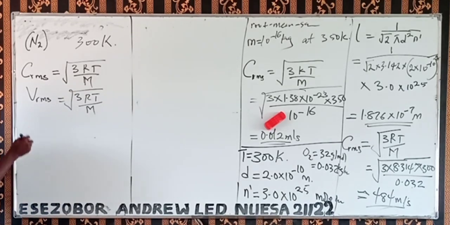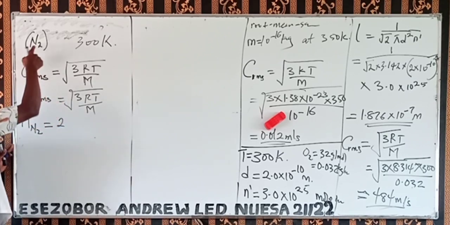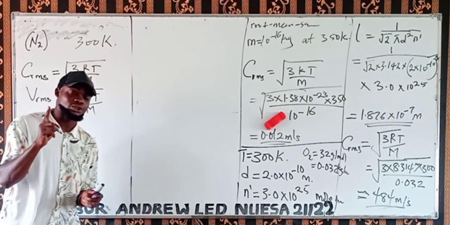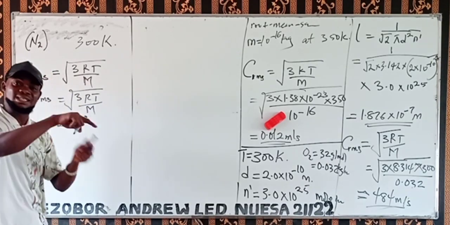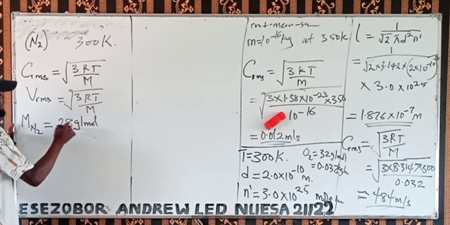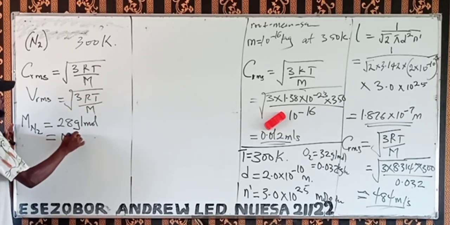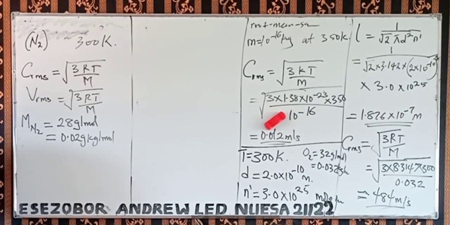So the next thing we'll do: we already know the mass of nitrogen, we have done that before. The molar mass of N2 is 28, which is 14 times 2. They can also tell you the molar mass of nitrogen is 14. Then the molar mass of N2 will be 14 times 2, that is 28 grams per mole. Divided by 1000, we are going to have 0.028 kilograms per mole.